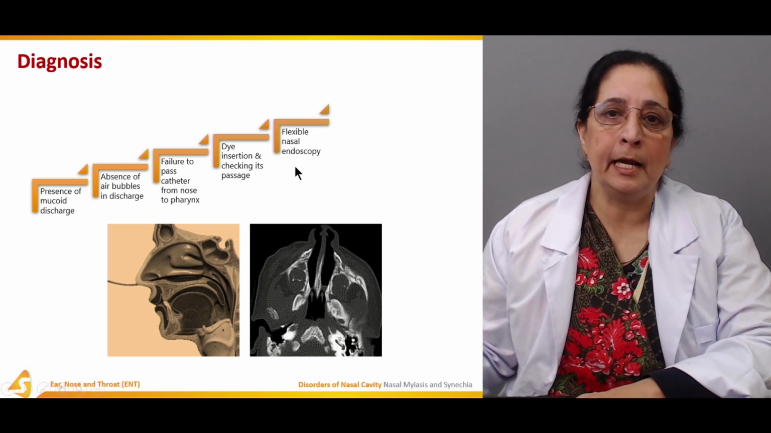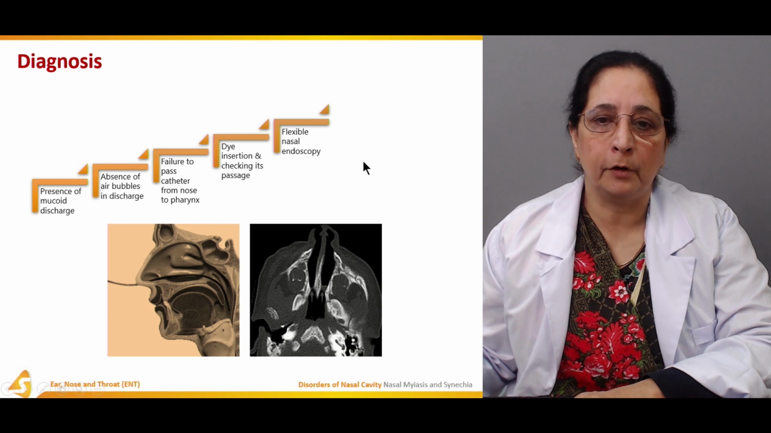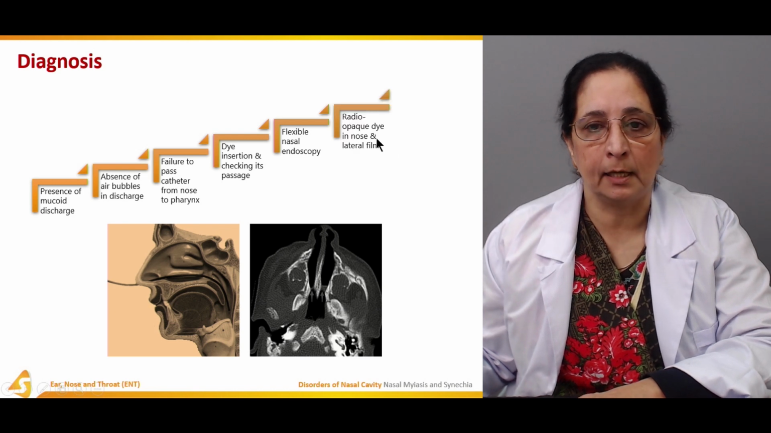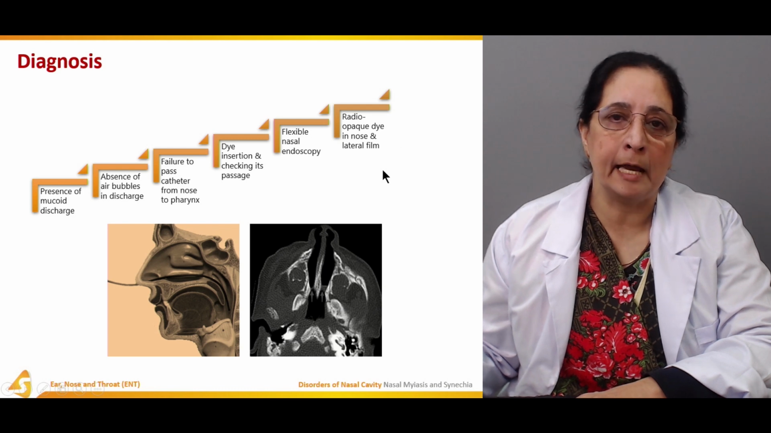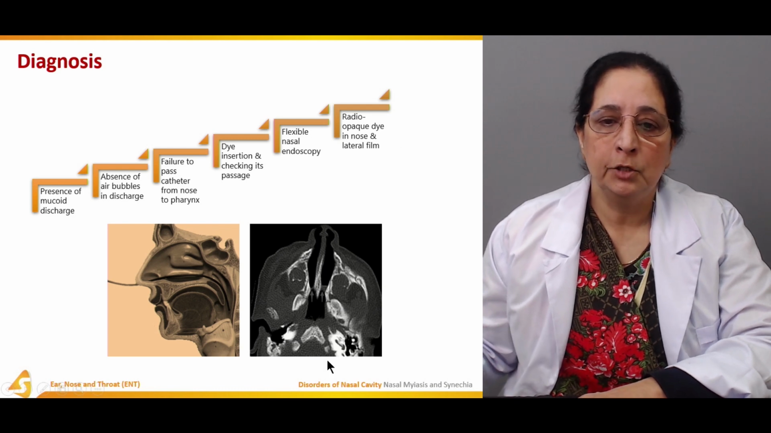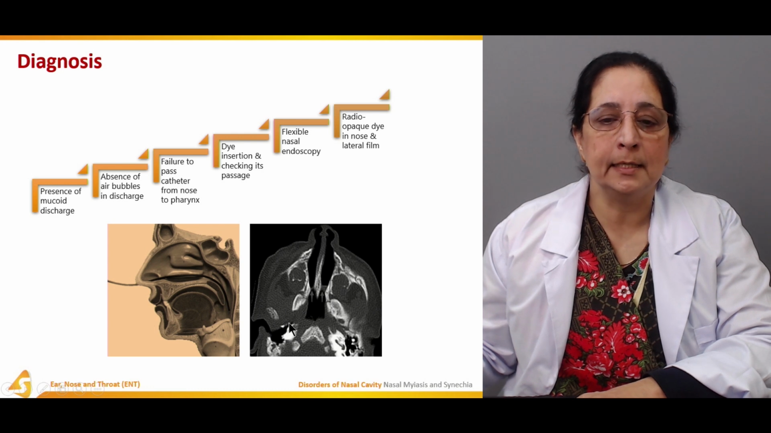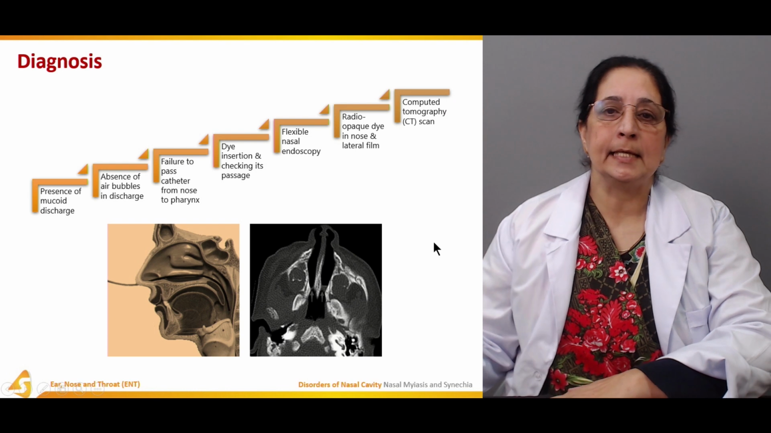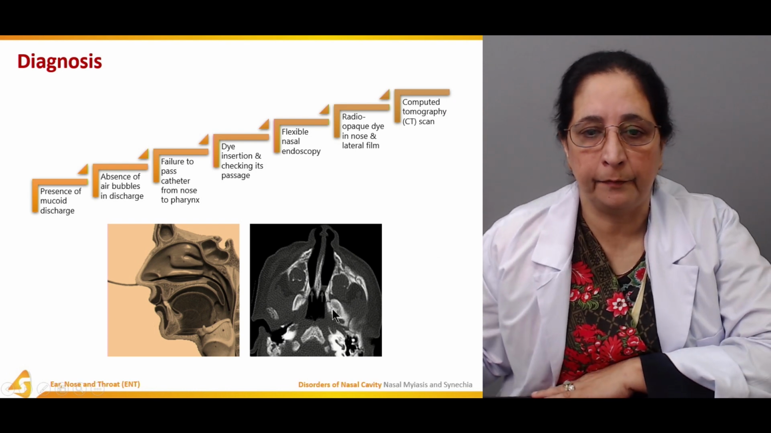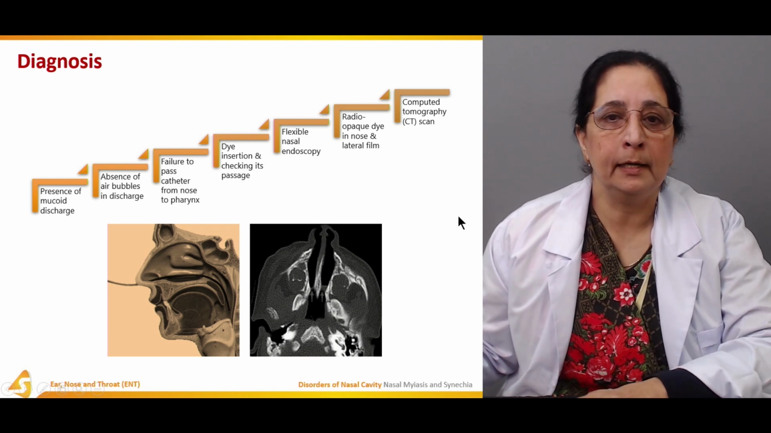Flexible nasal endoscopy can be performed to look for the atresia. Radio-opaque dye can be put in the nose and then a lateral film is taken to find out if there is choanal atresia. A CT scan can also be performed to look for choanal atresia.